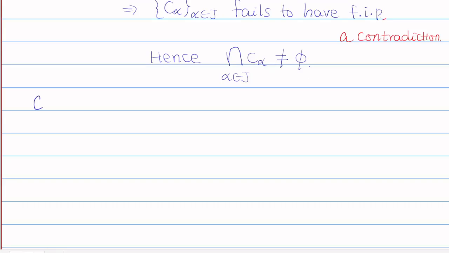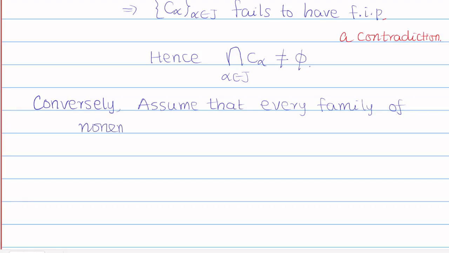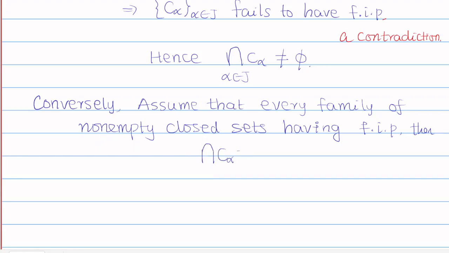Conversely, assume that every family of non-empty closed sets having the finite intersection property, then the arbitrary intersection, the intersection of all C alpha, will always be non-empty. Of course, all of these are non-empty closed sets, because if even one set is empty, then the intersection would be empty.